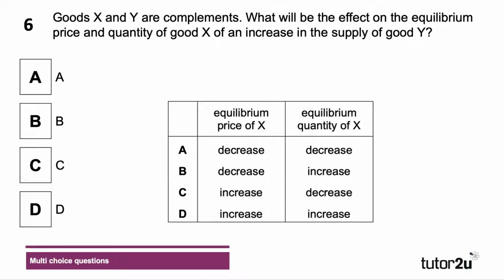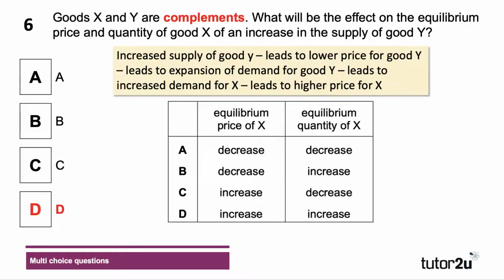What do we think here? Well, we think the correct answer here is D. Let me take you through it. If supply of Y goes up, that's going to cause a fall in the price of Y. And if Y is cheaper, there'll be an expansion of demand for Y. And if people are buying more Y, because X and Y are complements, they'll buy more of X. Therefore, the demand for X will shift outwards, leading to a higher price and quantity bought and sold.